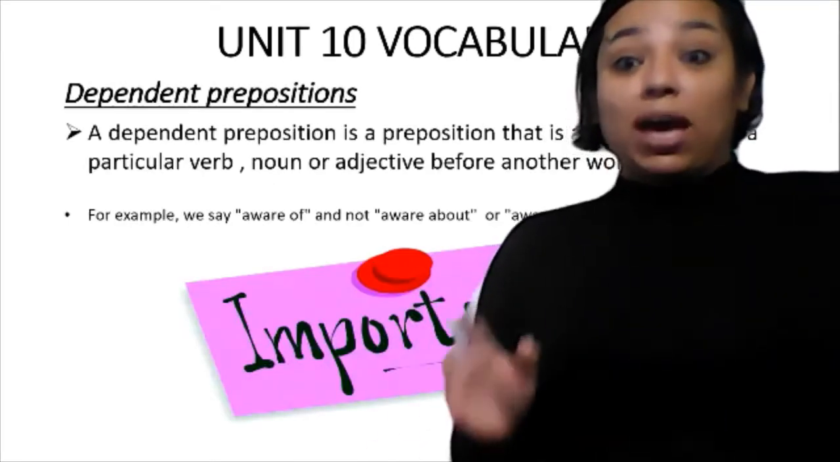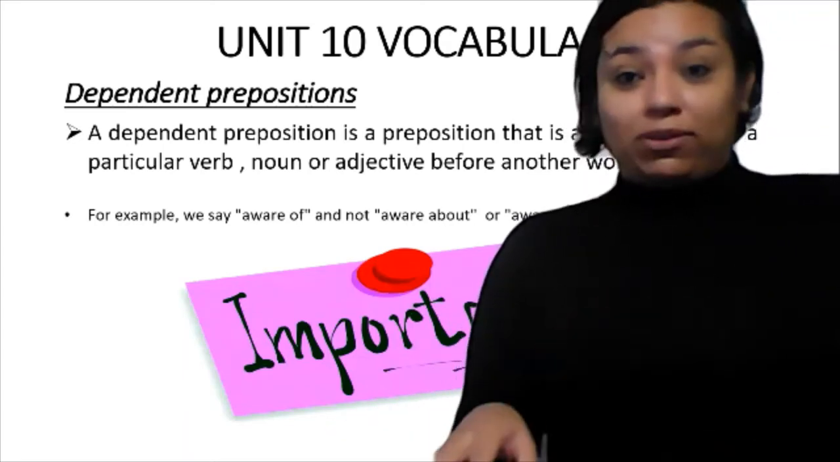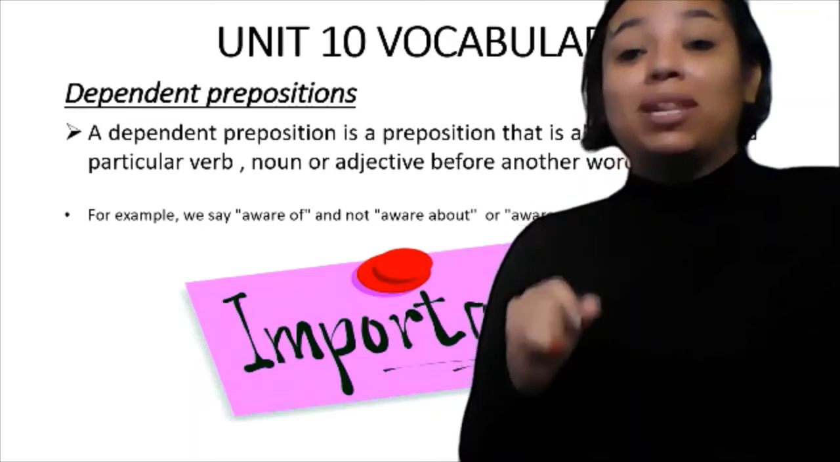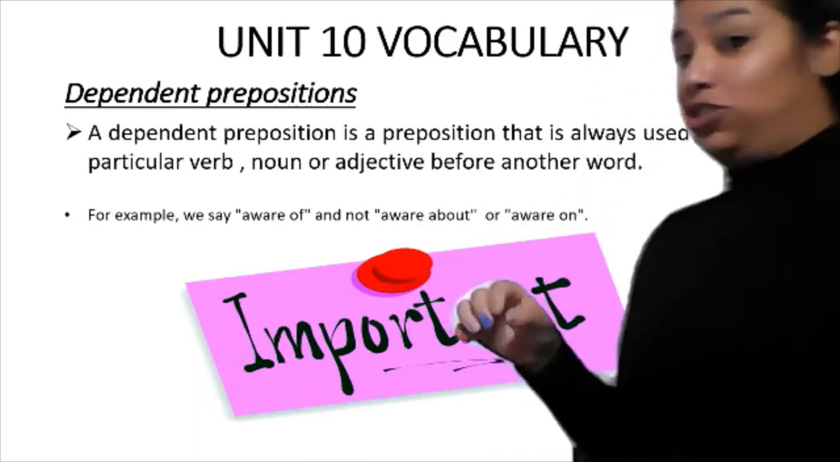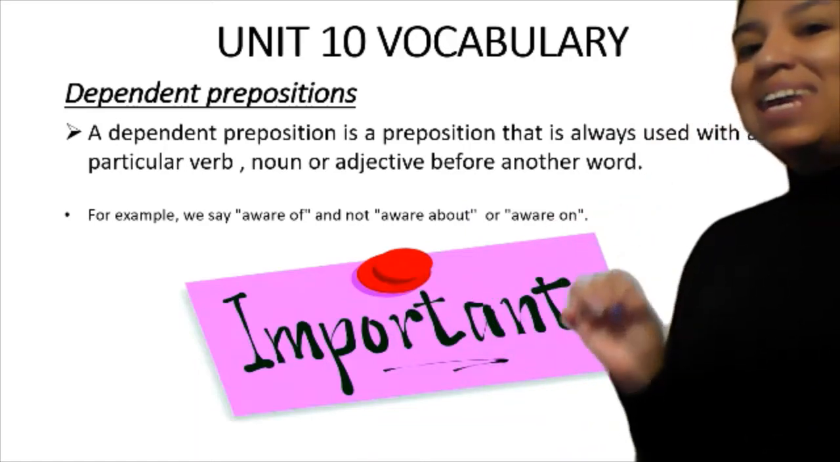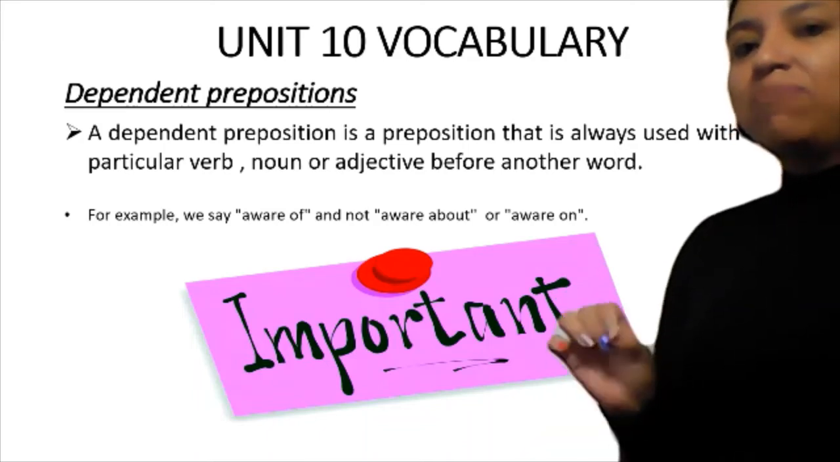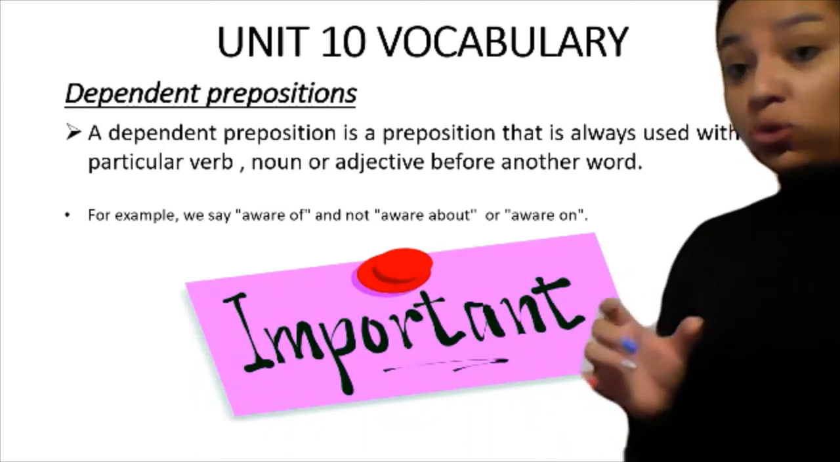Now, the last vocabulary. Finally, we're over the whole partial, four vocabularies in total. Dependent prepositions. What is a dependent preposition? It's a preposition, as it says here, that is always used with a particular verb, noun, or adjective before another word. This is just a short example.